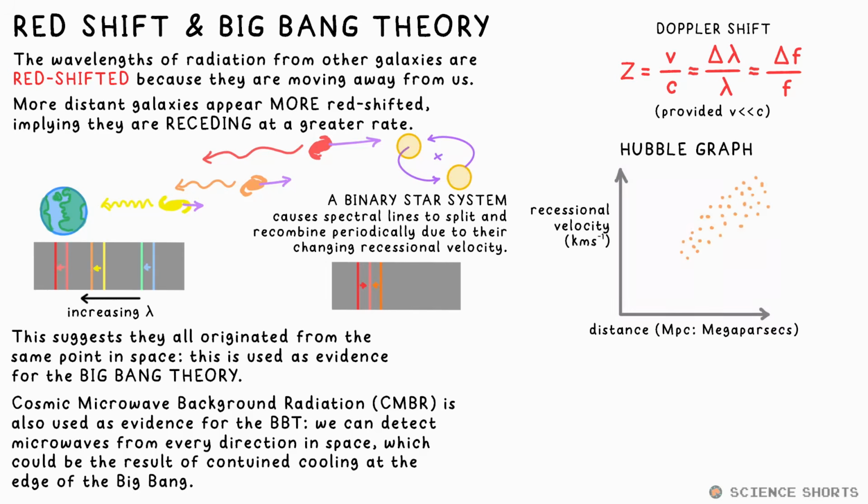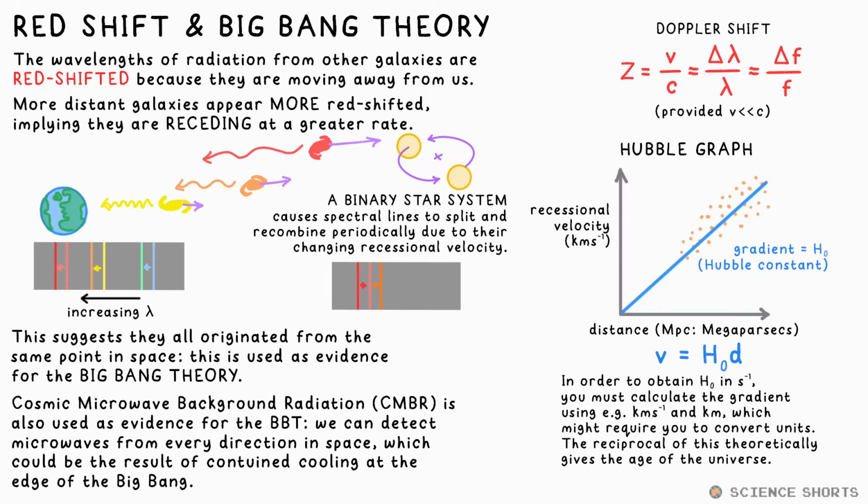The Hubble graph is just a graph of the recessional velocities of all the observable galaxies against their distance. They're proportional, which is why the Big Bang Theory is widely accepted. Making an equation, we say that V is equal to H0d, where H0 is the Hubble constant, the gradient of the graph. This has the unit seconds to the -1, therefore the reciprocal of this gives us seconds, the value of which in theory is the age of the universe. However, often the graph won't be in meters per second and meters, it'll be in kilometers per second and megaparsecs. If you're asked to calculate H0 in seconds to the -1, you'll have to convert these first.